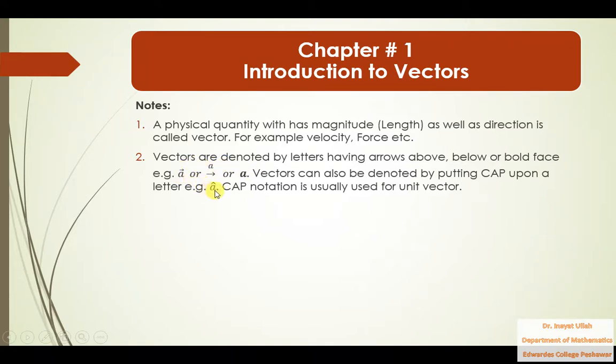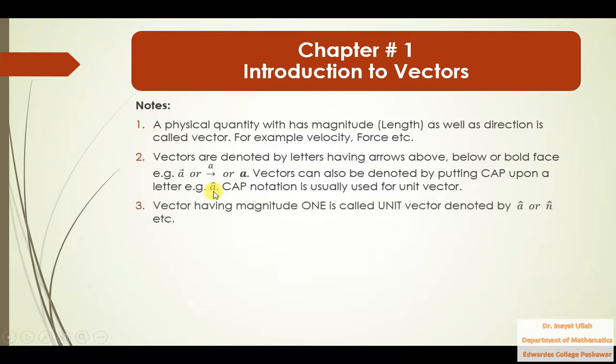The fourth notation is to put a cap on a letter, but this notation is specially used for unit vectors. Anyways, a vector can be denoted by any one of these four notations, but mostly in your course we will denote the vector by a bold faced letter, or we will put an arrow above the letter. And for a unit vector we will put a cap above the letter.